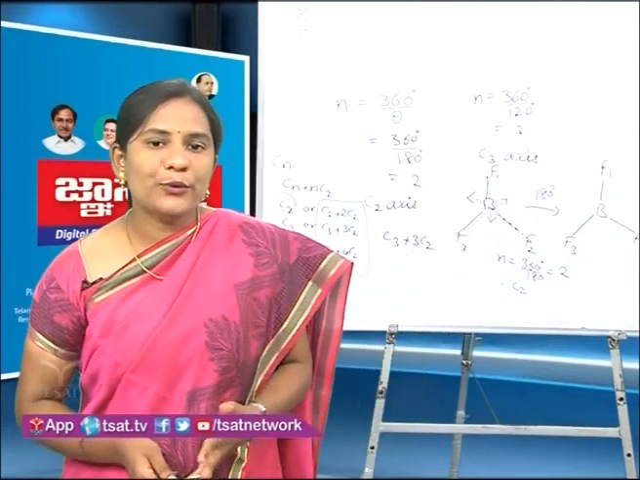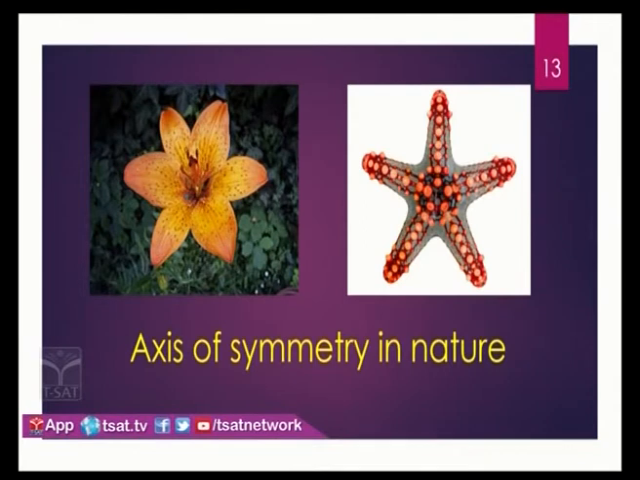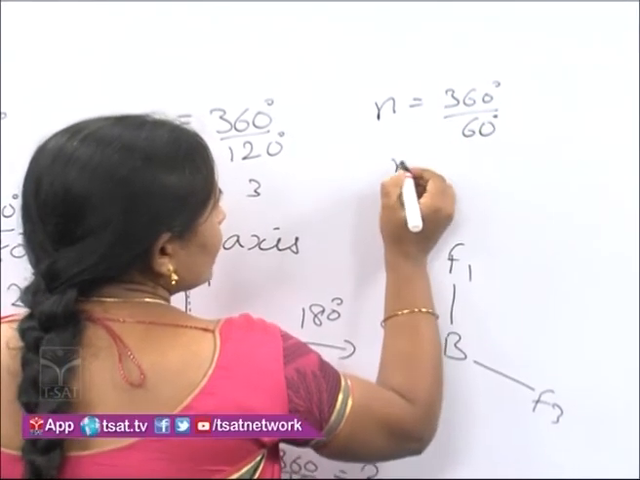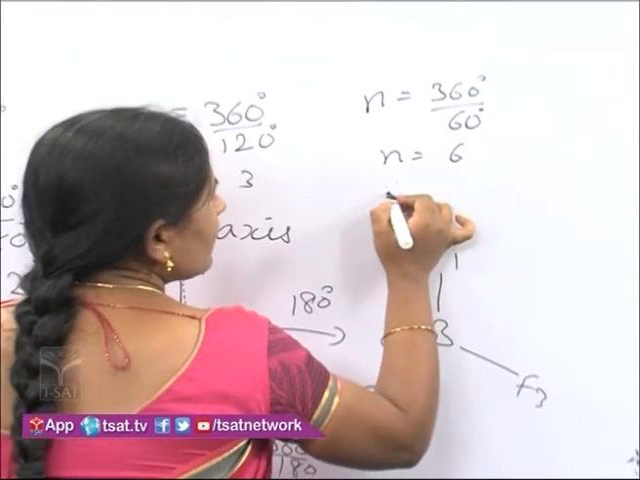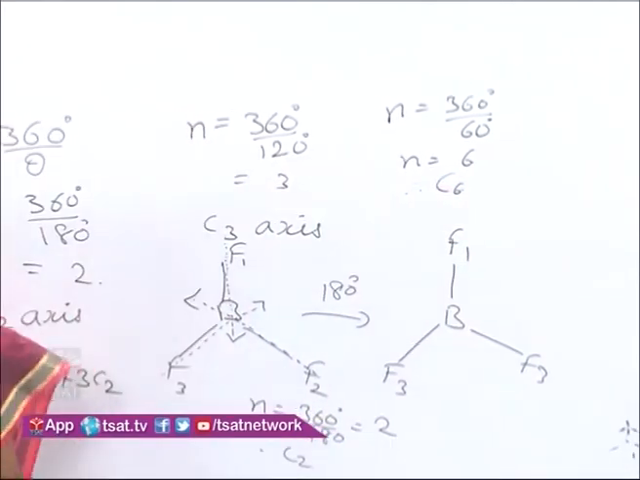Next we have two diagrams here. Dear students, can you predict which kind of axis of symmetry is present in these? The first one is the flower, as you can see. If we rotate the flower by 60 degrees, we get the equivalent configuration. So 60 degree rotation means n is equal to 360 degrees divided by 60 degrees, that is n is equal to 6. So a C6 axis of symmetry is present in the flower.